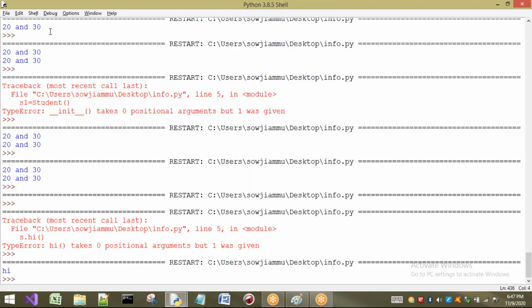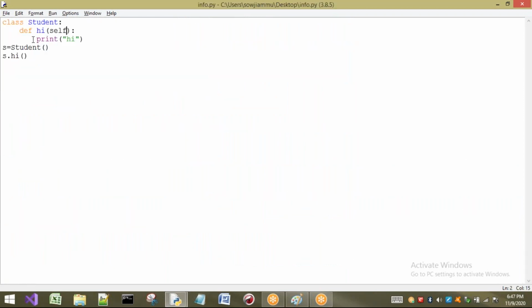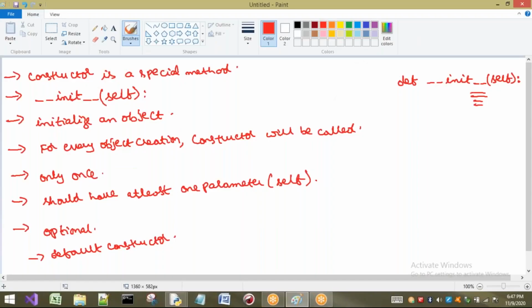We got Hi. So what I want to show you is that here I have not used a constructor. It is optional, it is not compulsory. If it is optional, what happens internally? A default constructor is going to be executed. Okay. Next, last point, let us see about the constructor. So it is nothing but the default constructor that is going to be executed.